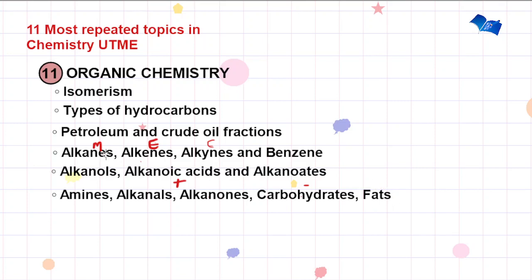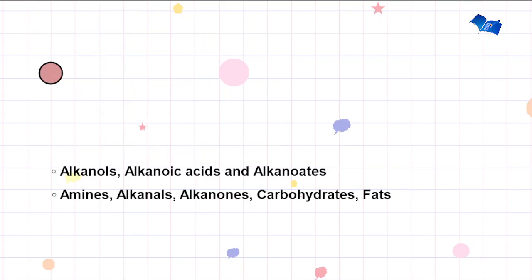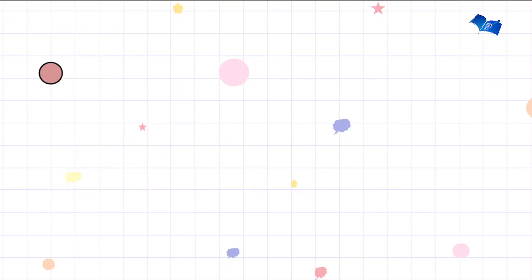And also in your alkanes, alkenes, and alkynes, you have to note the test to differentiate between the saturated hydrocarbons, which are the alkanes, and the unsaturated hydrocarbons, alkenes and alkynes. And also the test to differentiate between alkenes and also alkynes. Now, that is it for this last topic, organic chemistry. It is very vast. Make sure that you cover it to be on track.